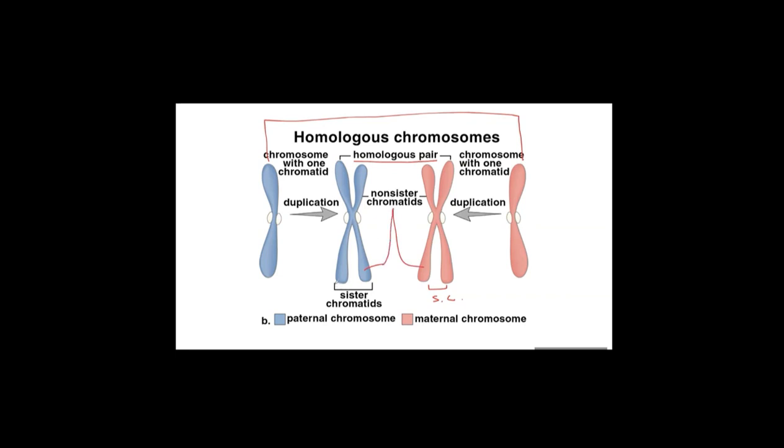And inside the same chromosome, we call these sister chromatids. So this and this, they are sister chromatids. But this chromatid and that one, even though they are a homologous pair, are called non-sister chromatids.